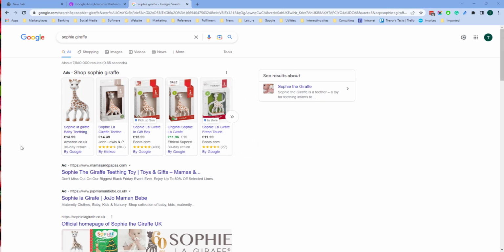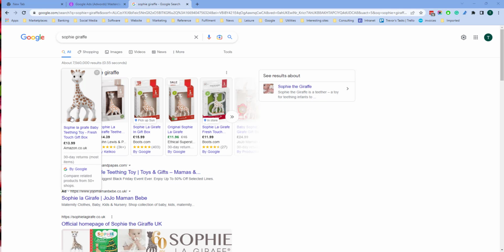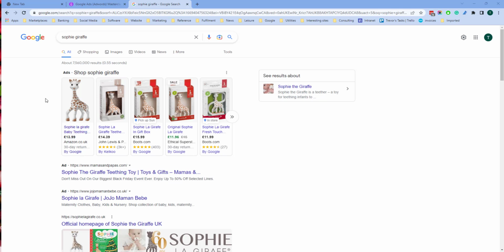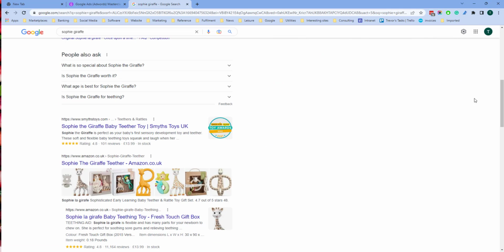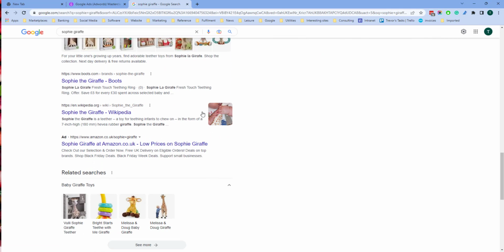Important to remember that the highest position on the page, which in this case is the higher ad here or the left-hand most shopping ads, will be the result which is clicked on more. And results which are much further down the page, say over here, or in an extreme case down the bottom of the page, will not get clicked very much at all. It's like many things on the internet, it's very much a kind of winner takes all situation.